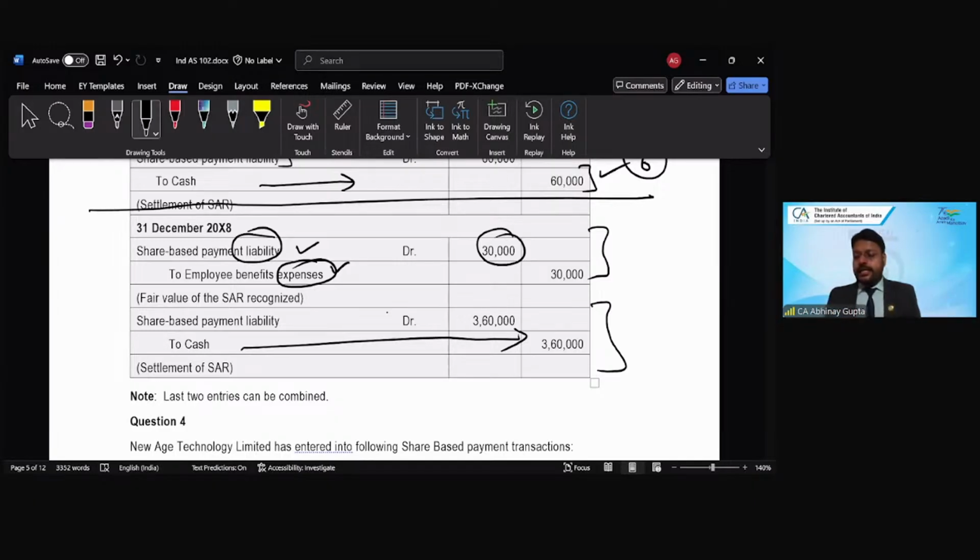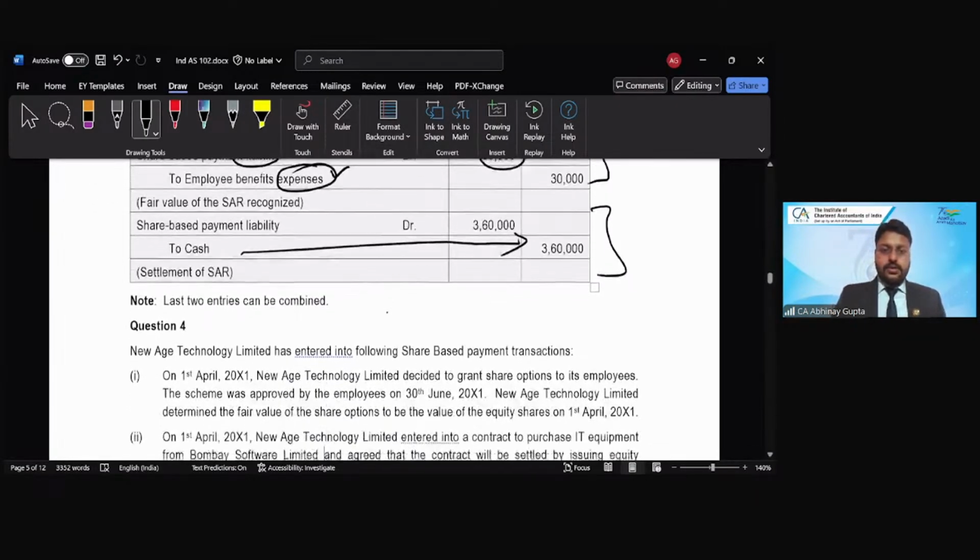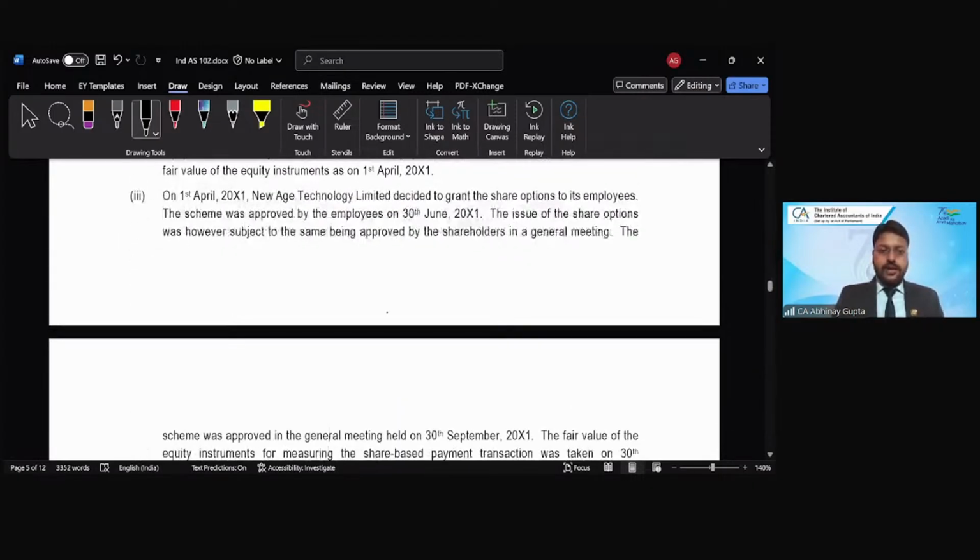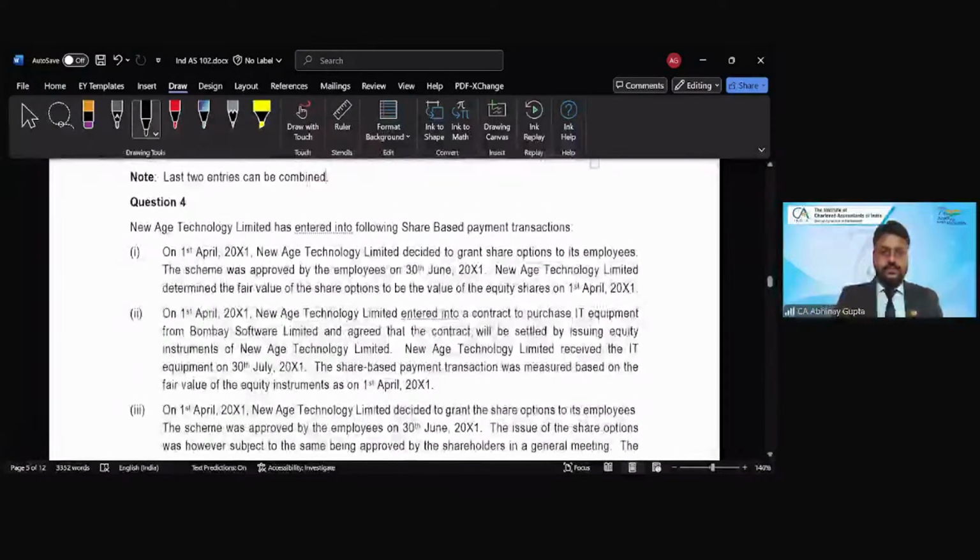So the only key is to do the right calculations. Once you are done with the calculation part, there is no complexity in passing any journal entries, right? Journal entries, anyway, we know by heart what needs to be debited, what needs to be credited. The only thing is the amount. So if we are perfect in our calculations, the solution will be fine and we will receive full marks.